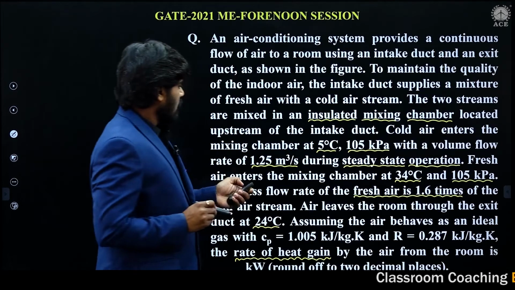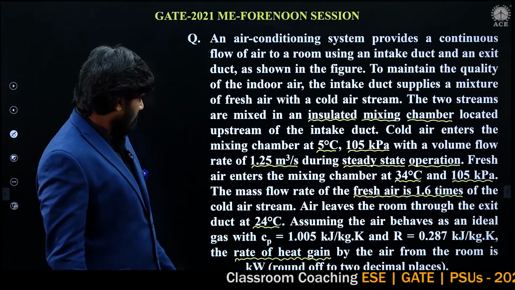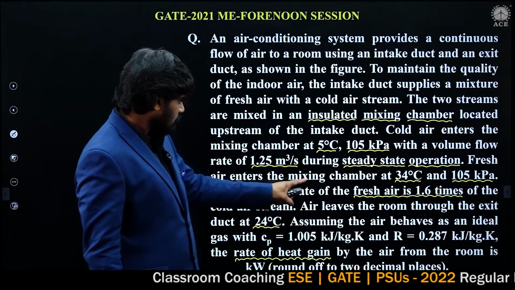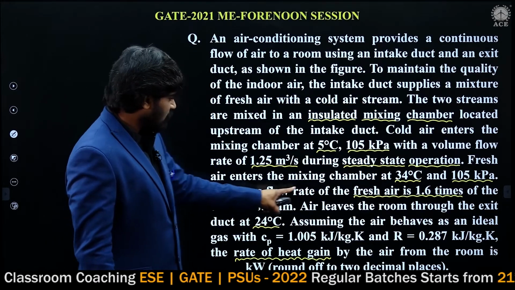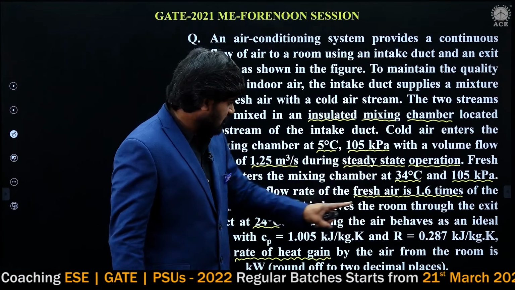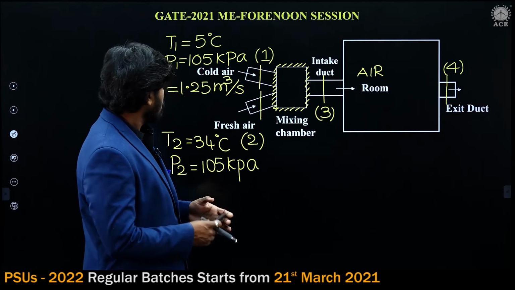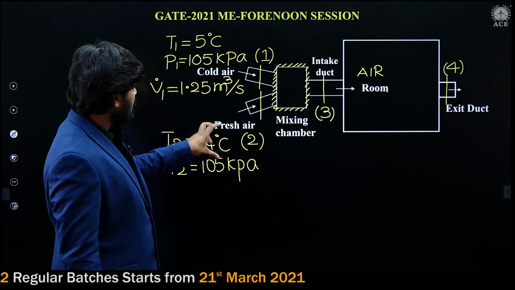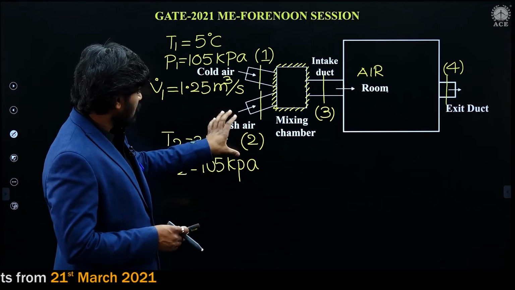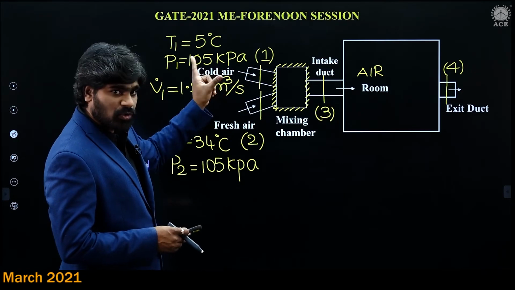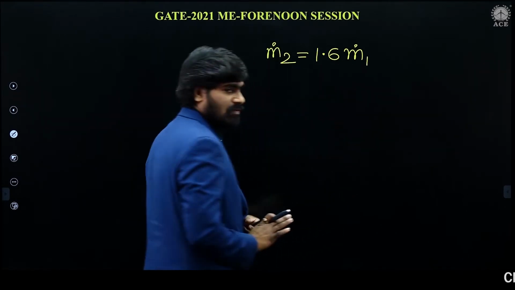I repeat. He said the mass flow rate of the fresh air is 1.6 times of the cold air. That is section 1. Section 2 mass flow rate is 1.6 into section 1. I think this is clear.